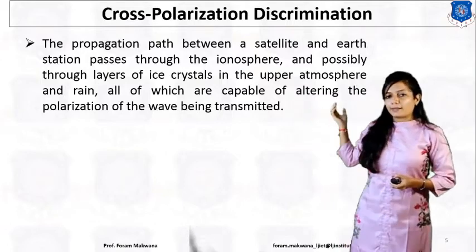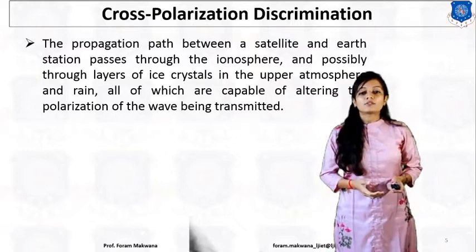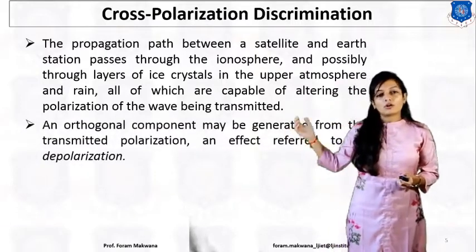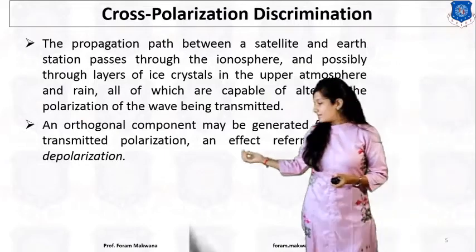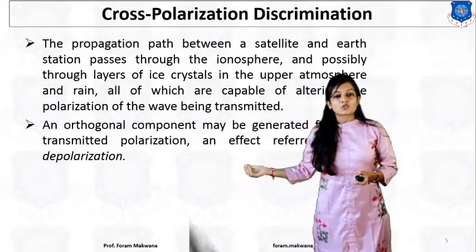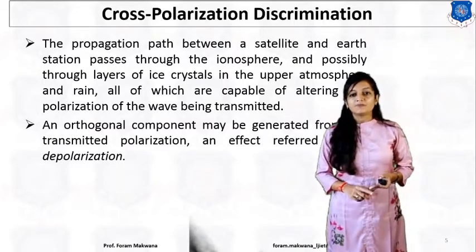All of these are capable of altering the polarization of the wave which was transmitted. So an orthogonal component may be generated from the transmitted polarization. That effect is known as depolarization.